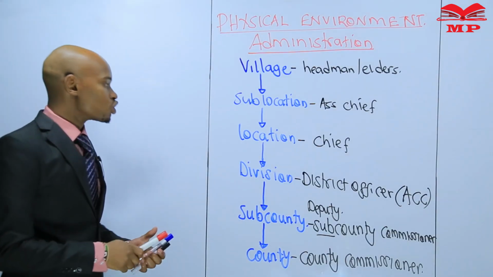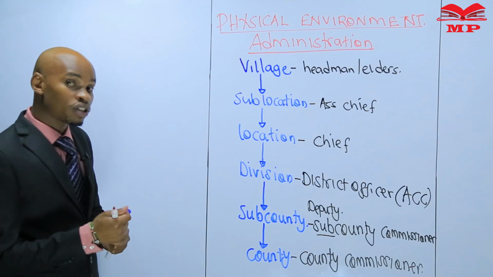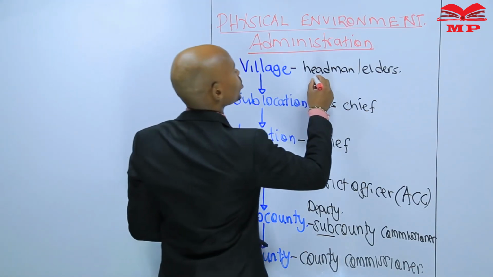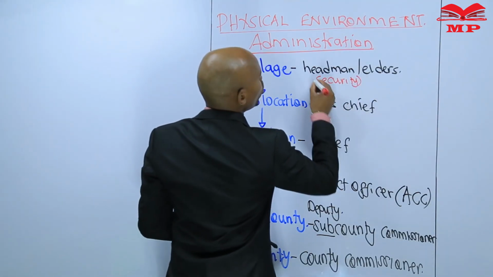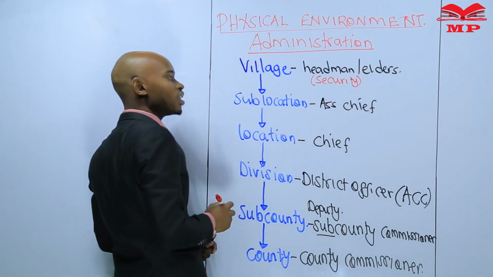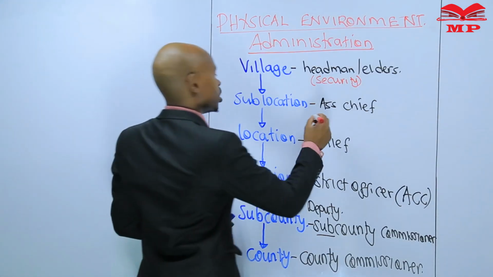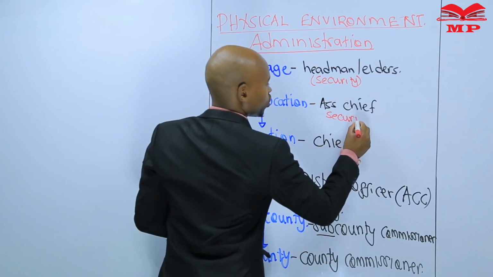What are they supposed to do as they represent the national government in those areas? In most cases, they are in charge of security. So who is in charge of security in a village? Village elders. They are the people who are supposed to arrange for the security. In the sub-location, who is in charge of security?